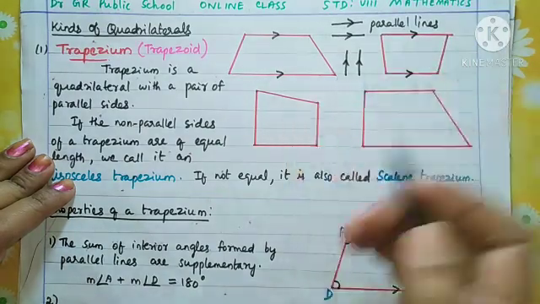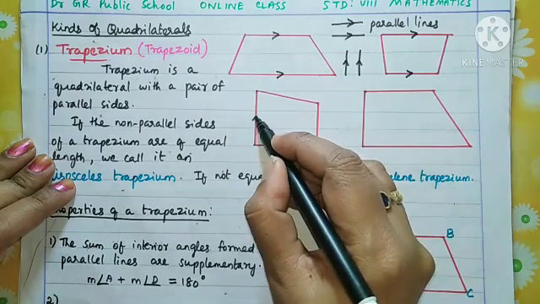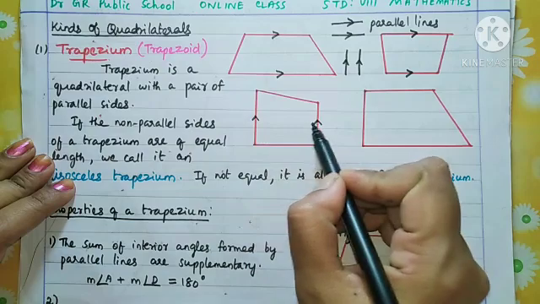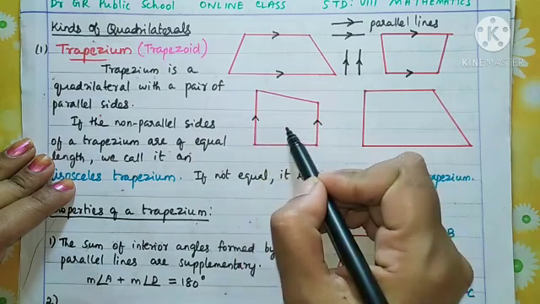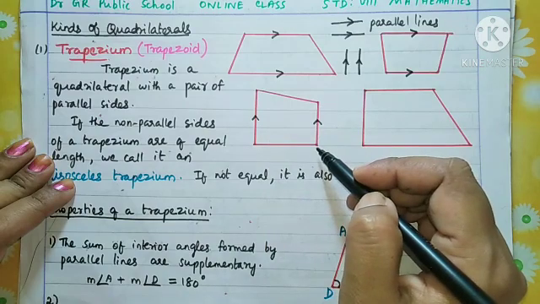And here you see, we can say they are not parallel. This side and this side are parallel. Okay, and the distance between them will also be the same. That you will learn further. Now we are just talking about parallel sides.